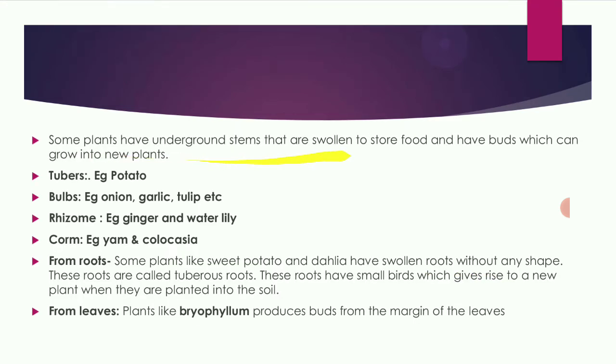Some plants have underground stems that are swollen to store food and have buds which can grow into new plants, like potato, which we call tubers; onion and garlic, which are called bulbs; ginger and water lily, which are called rhizomes; and yam and colocasia, which are called corms. They reproduce through underground stems.